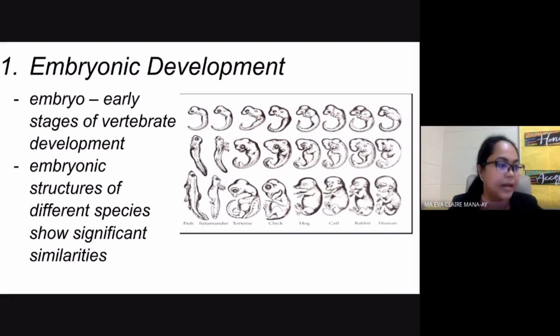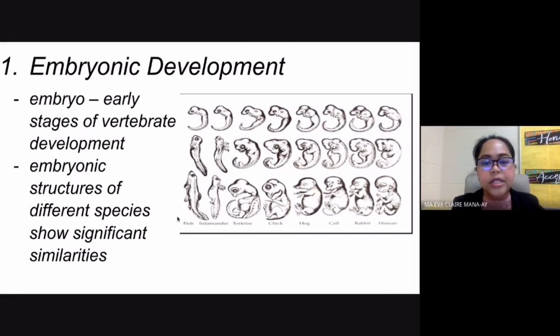Okay, a spine, that's correct. Something with a backbone, that's correct. Okay, so essentially, when you say vertebrates, these are animals that have backbones. These are animals that have spines. These are animals that have vertebrae. So when you say embryo here, this is the early stages of your vertebrate development.